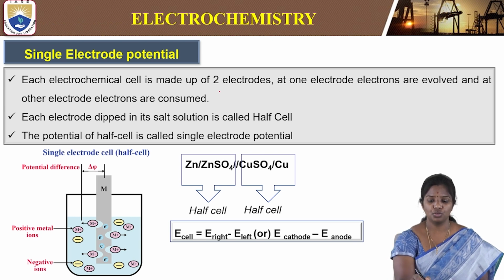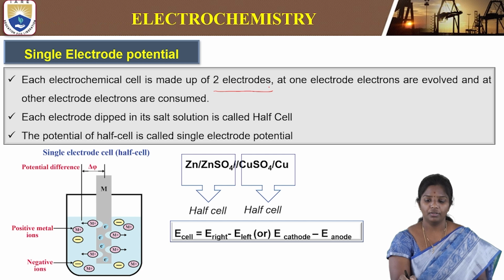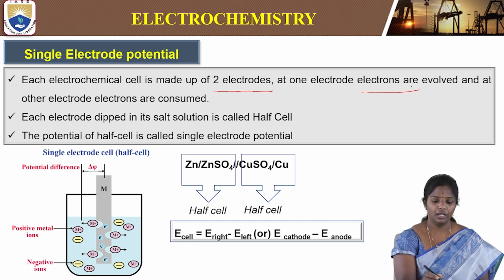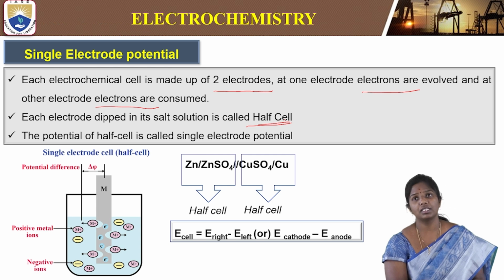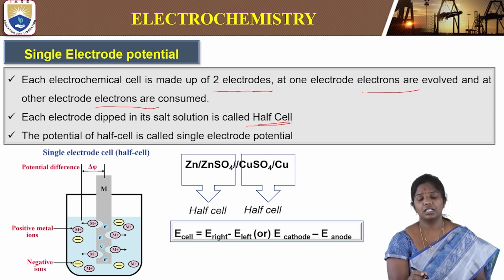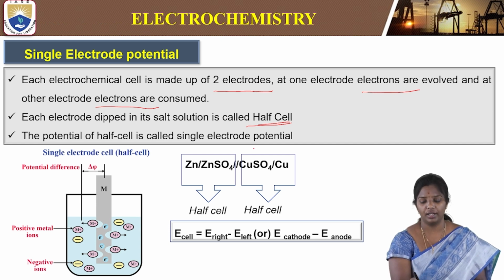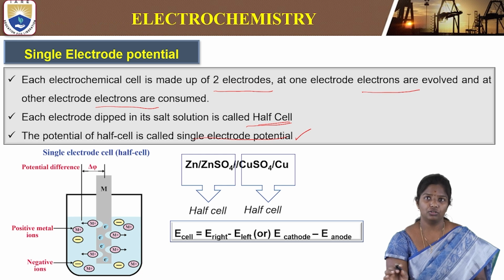wherein each electrochemical cell is made up of two electrodes. At one electrode, electrons are evolved and at the other, electrons are consumed. So each electrode dipped in its salt solution is called a half cell. What is a half cell? Each electrode dipped in its own solution is called a half cell. Then the potential of the half cell is called single electrode potential. Potential of its own electrode is called single electrode potential.